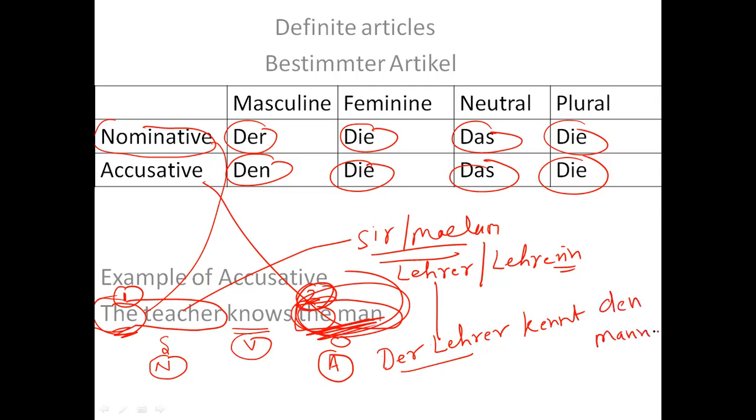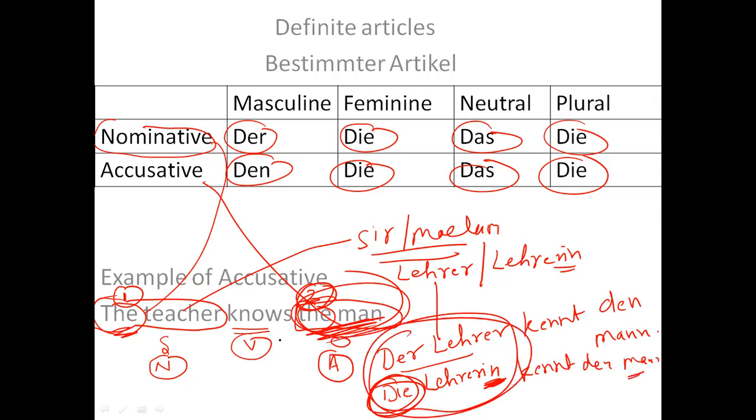But if I need to write the teacher as feminine, then I should write "die Lehrerin", right? This with "in", and the article should be feminine. The madam knows the man, right? So there will be no effect on the man, but the teacher depends on whether it is male or female.